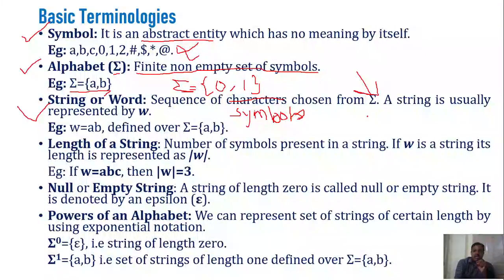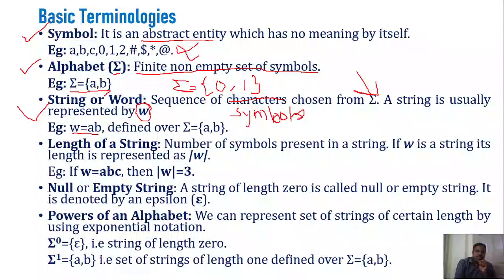As I mentioned, once you define the alphabet set, the next thing is that you may be in a position to define the string. Okay, what is a string consisting of? The symbols which are present in the alphabet set sigma. So sequence of symbols chosen from alphabet set. A string is usually represented by small w, right? So in this overall subject, we are going to represent the string by using a small w, right? So for example, we have w is equal to a comma b. Then what will be the sigma? Sigma is equal to set of a comma b.